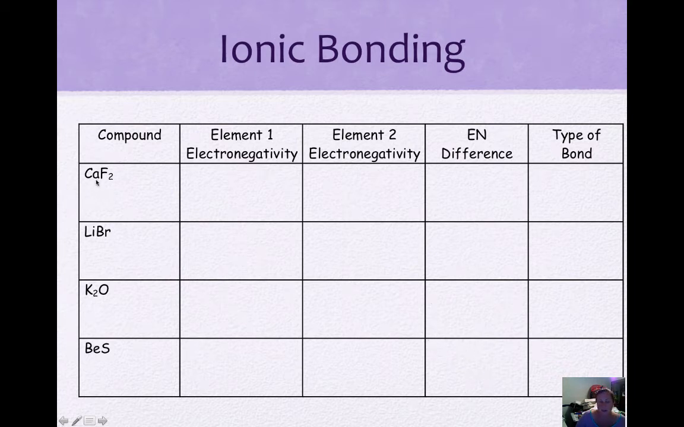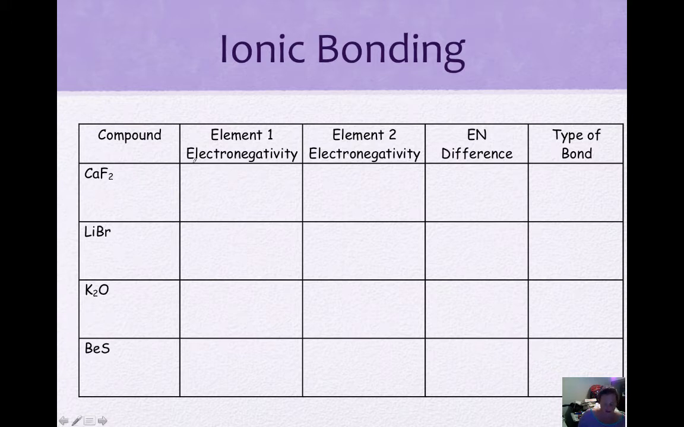So find the electronegativity for each element, then subtract to get the difference. If it's greater than 1.7, you have an ionic bond. If it's less than 1.7, you do not have an ionic bond. Then you would have a covalent bond for the most part, but we'll get to that in the future. Okay, so I'm going to complete this table if you have now paused and come back.